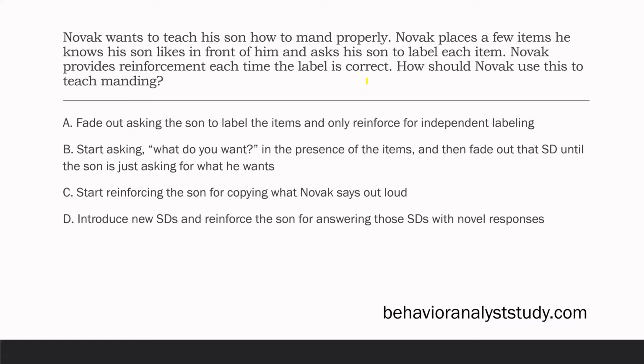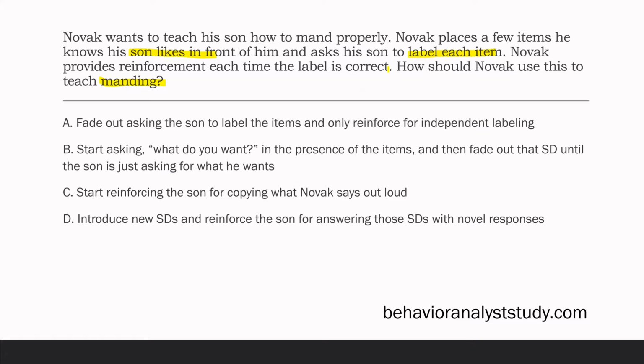We take all our verbal operants and they're all required to complement each other. So if the first operant, let's say, is an echoic or even a mand, if the child is pointing before they're speaking, we're going to use echoics and mands to teach other things. Now, in this case, Novak wants to teach manding. What is he doing? Well, he's placing items in front of his son that he knows his son likes. Now, why is he doing that? Because manding is going to be evoked by a motivating operation or typically a want for something. And he's asking his son to tact each item. So essentially, he wants to transfer the behavior from a tact to a mand.